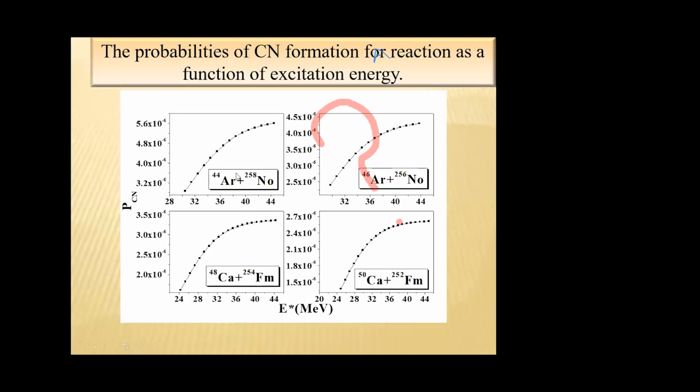This is the graph connecting compound nucleus formation probability versus excitation energy for the 44 argon-induced reaction, 46 argon-induced reaction, 48 calcium-induced reaction, and 50 calcium-induced reaction. In all these plots, we can see that PCN increases with the excitation energy.